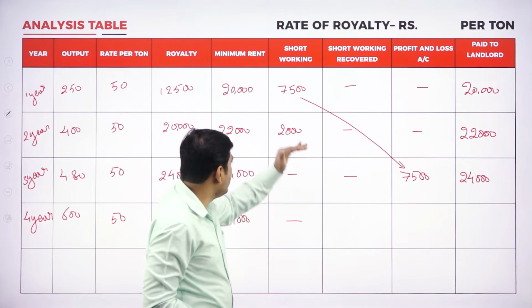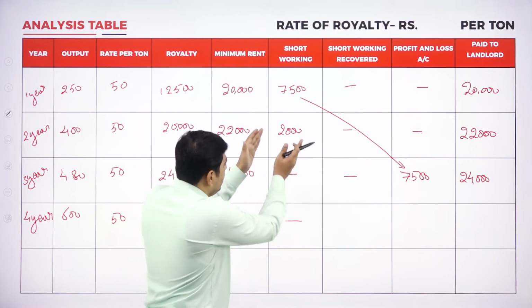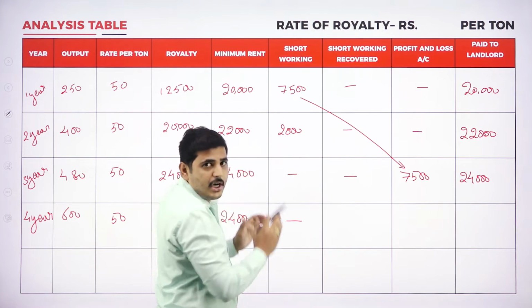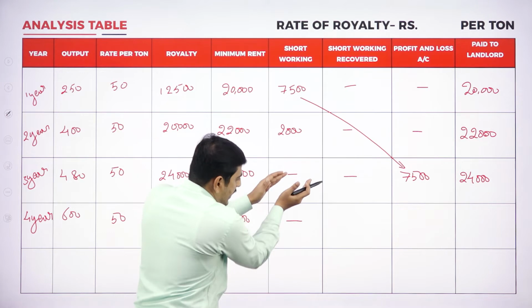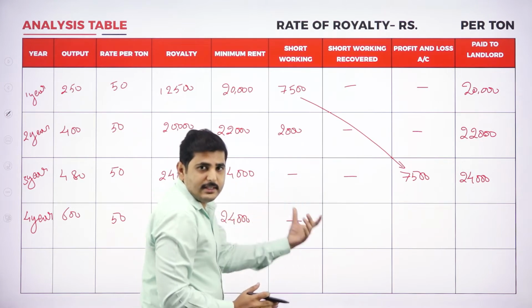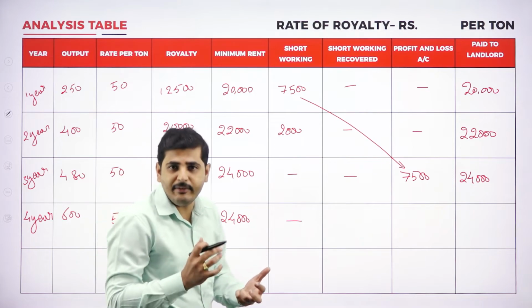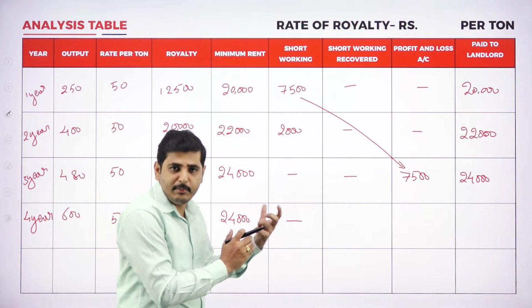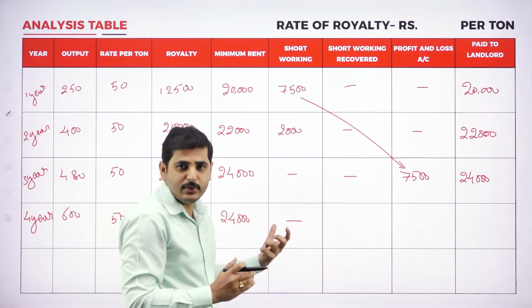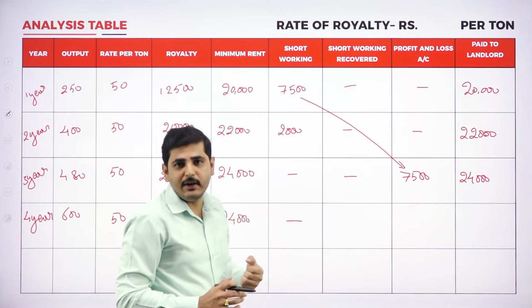Leave it. Coming to the second year short working, this amount we can recover this year. The first year short working happened, and the next 2 years, that is first year and second year, are the recovery period. So at the end of the second year, we can recover the short working. How much excess money do we have? We have 6,000 excess royalty apart from the minimum rent. That amount can be utilized for the recovery of the short working.